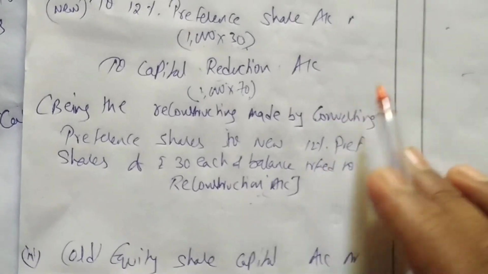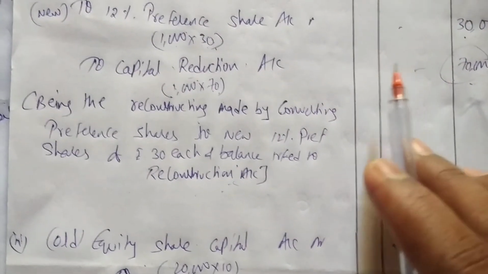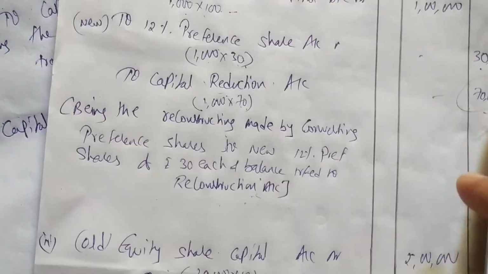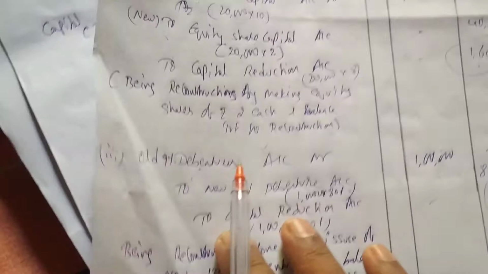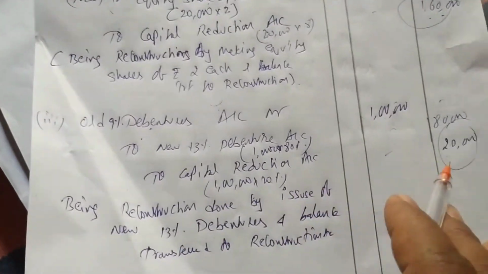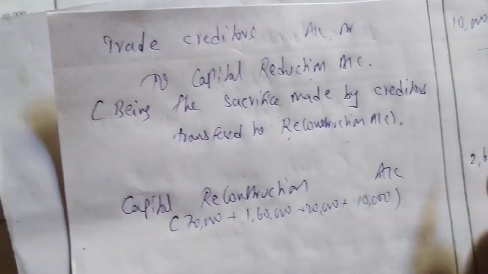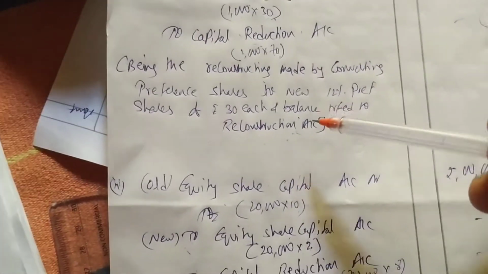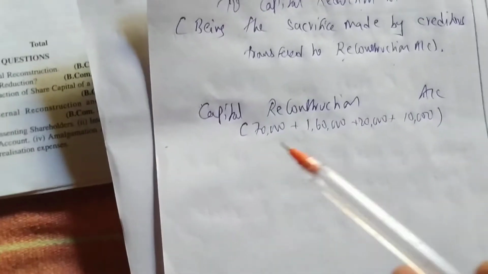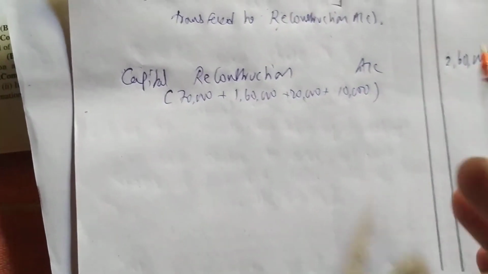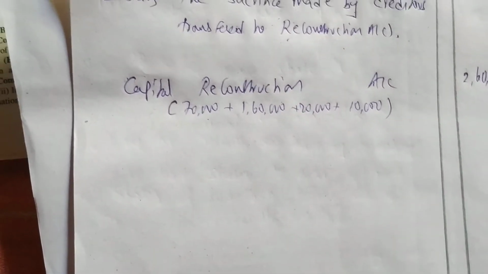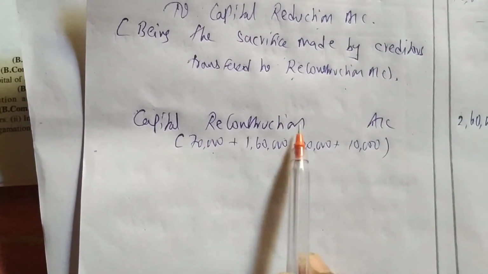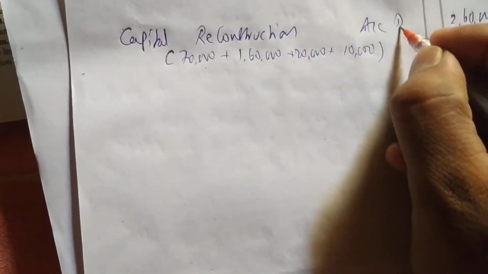Whatever the money we have with all this capital reduction, that we have to use now. Okay, preference have reduced the capital by 70, that we are having. Equity also reduced 1,60,000. Okay, and the debenture holders we are having 20, and creditors we are having 10. So all credits. Now that money we have to use. So I am writing on the debit side, to write off the losses now. 2,60,000, how did I get? Preference 70, equity 160, debentures 20, and creditors 10,000. All credits I have taken. I am writing capital reduction on the debit side. Okay, now we have to use that money.